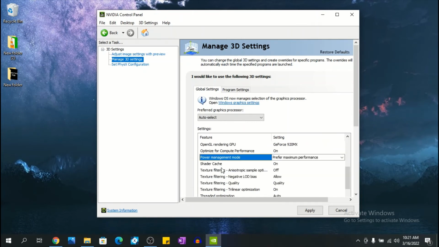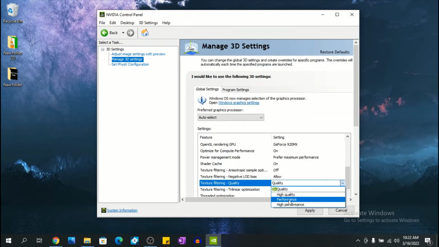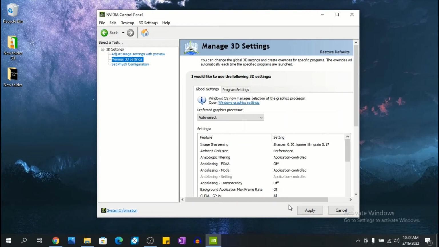Shader cache on, texture filtering anisotropic sample optimization off. This is good. Texture filtering quality, we're going to change that. We're going to select high performance.